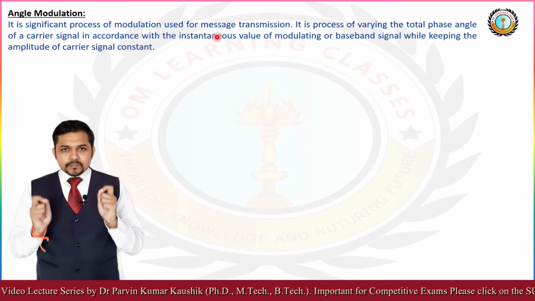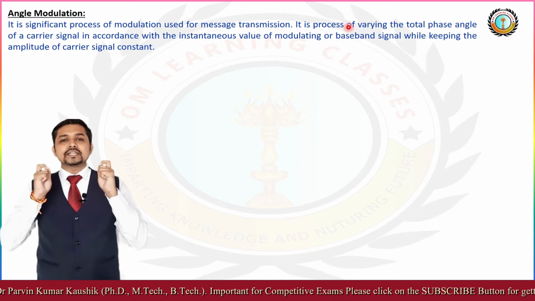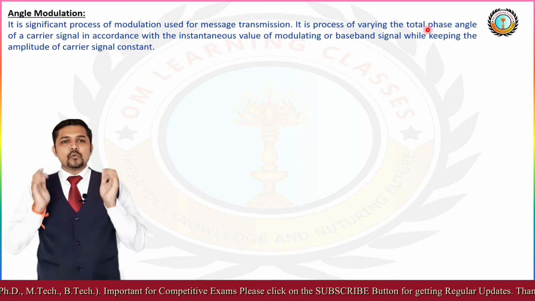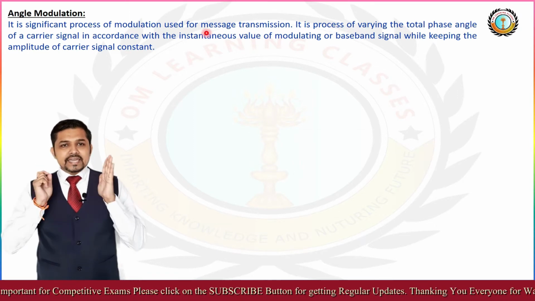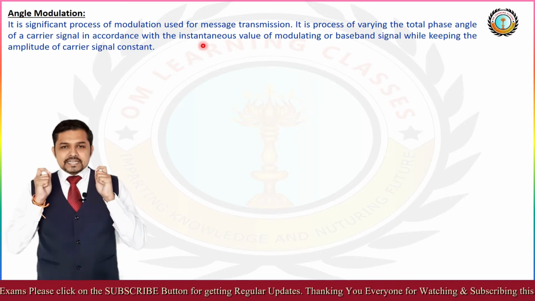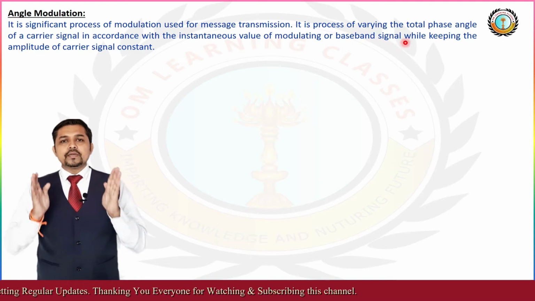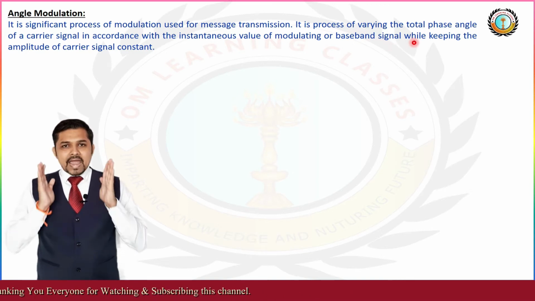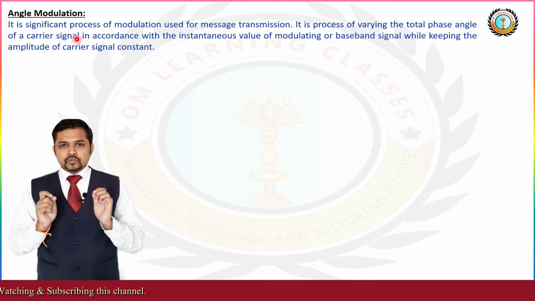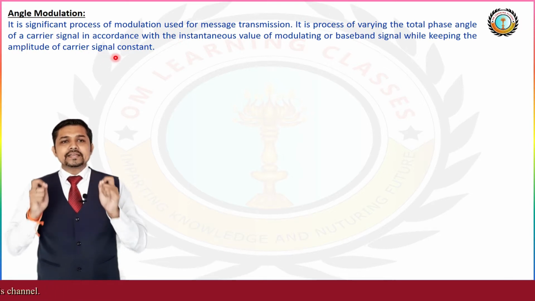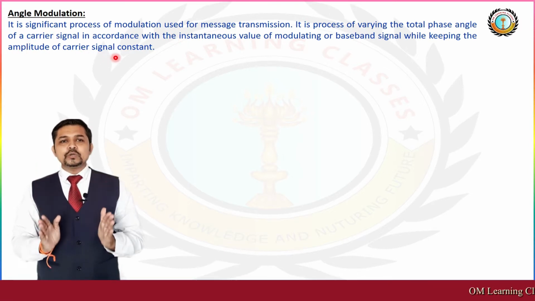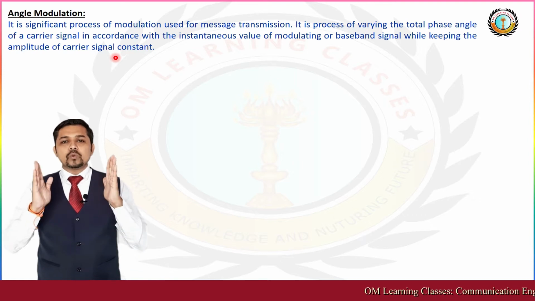It is the process of varying the total phase angle of the carrier signal in accordance with the instantaneous value of the modulating or baseband signal, while keeping the amplitude of the carrier signal constant.